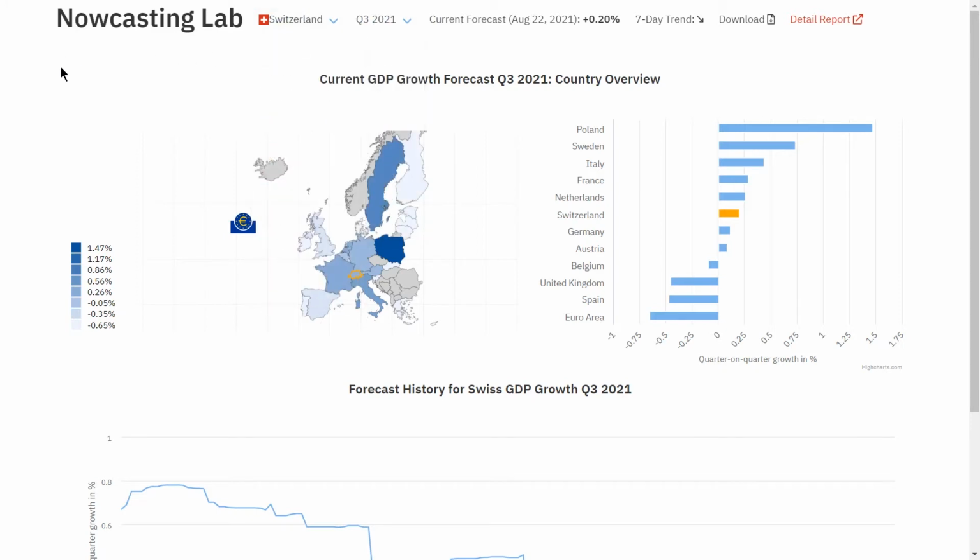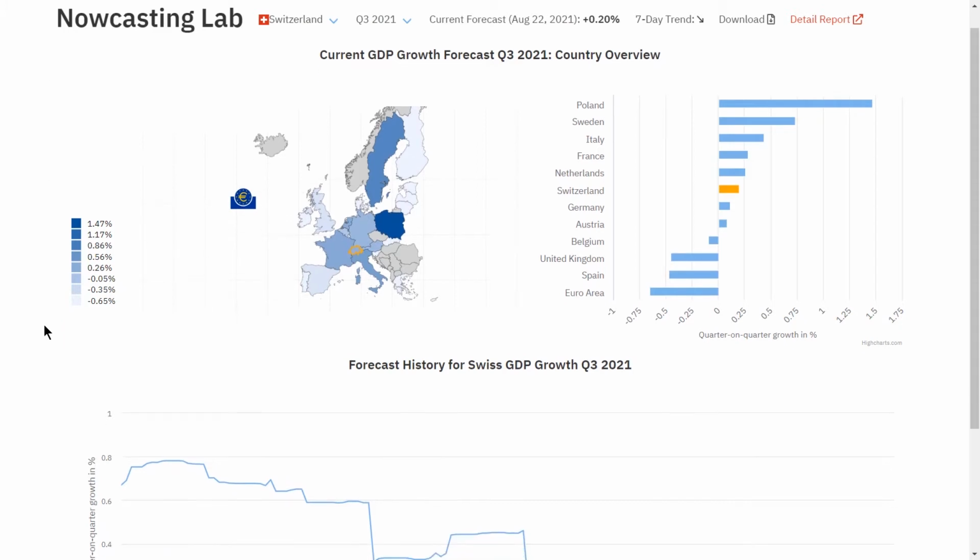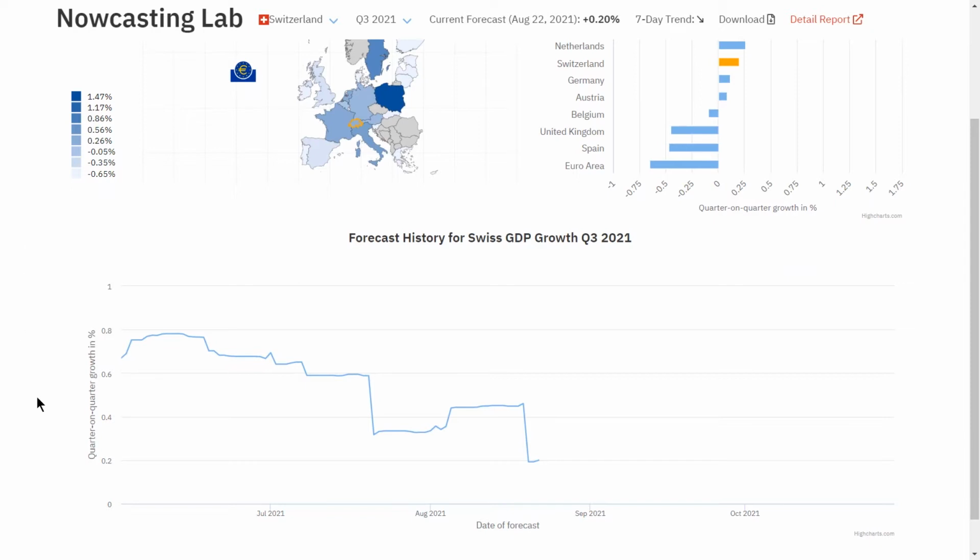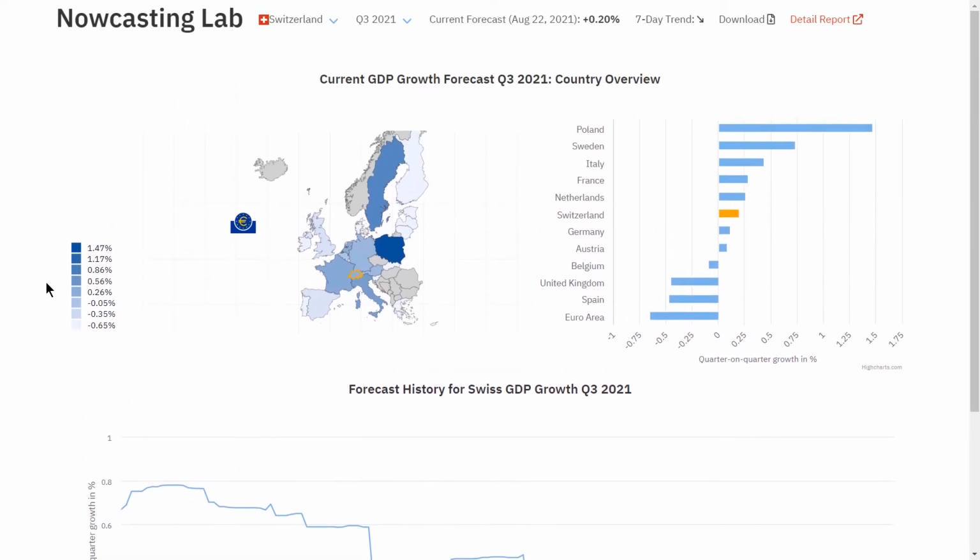Second, an overview of the current forecasts for all countries. Third, the chart below shows the evolution of the nowcast for the selected country. On the main page, you get a quick overview of the latest nowcasts for several countries in the bar chart or on the corresponding map. The countries are colored according to their latest nowcasts.